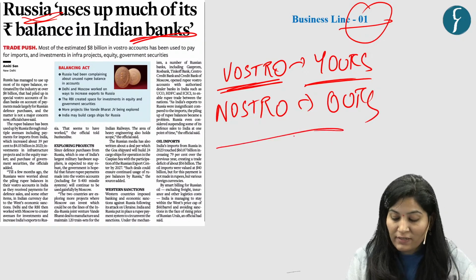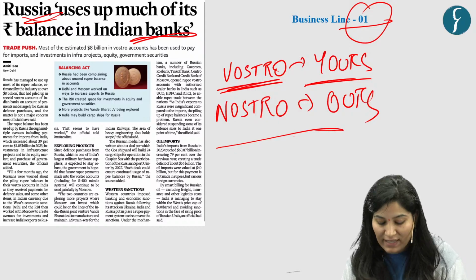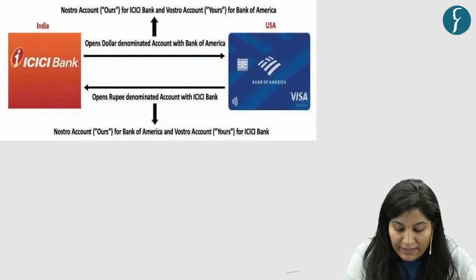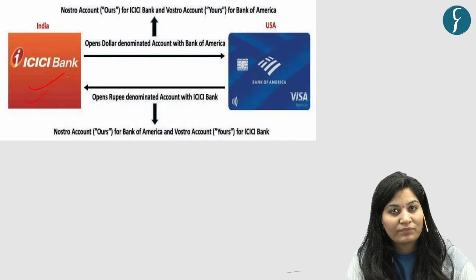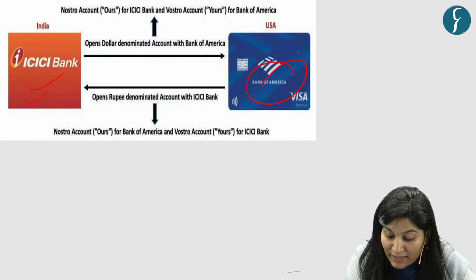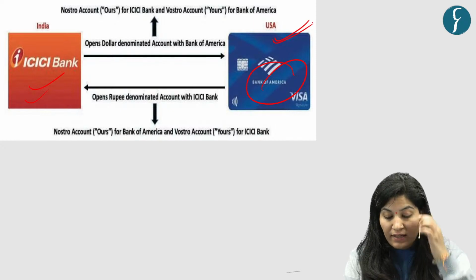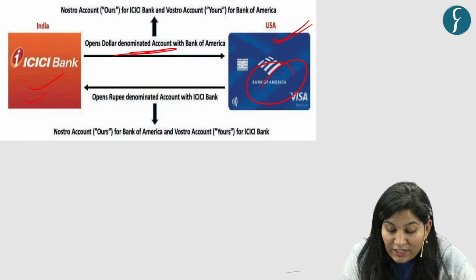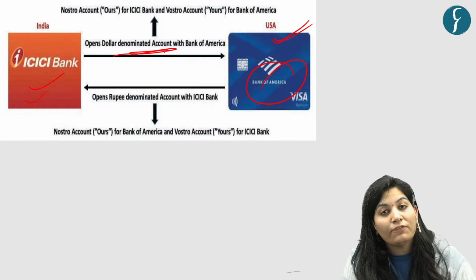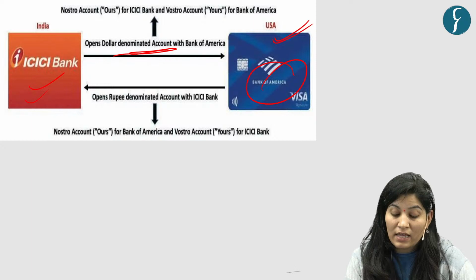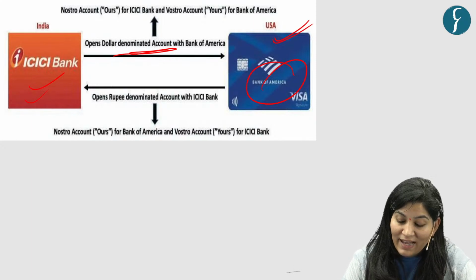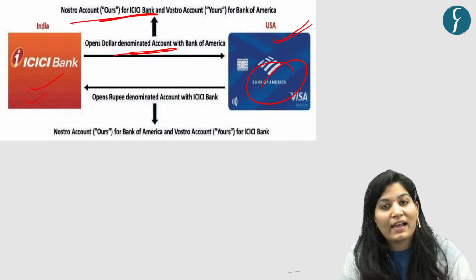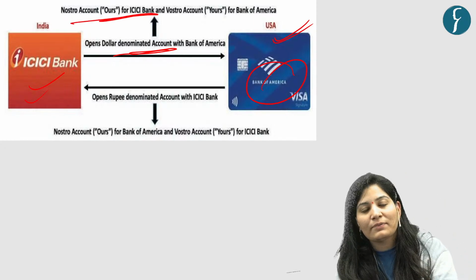Okay. Now let's understand this with the help of an example. See here, ICICI Bank from India, then Bank of America from USA. So if ICICI Bank opened a dollar-denominated account with Bank of America, then it is a Nostro account for ICICI Bank, if you see from the ICICI perspective.